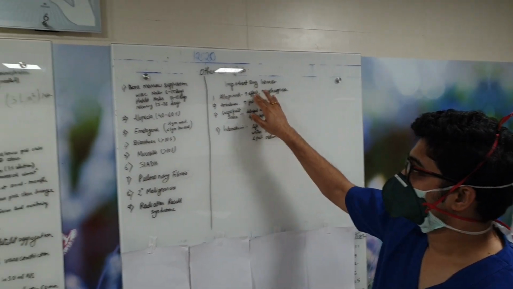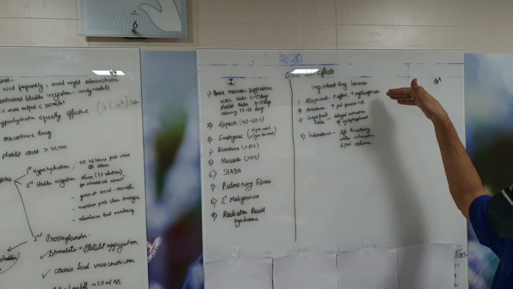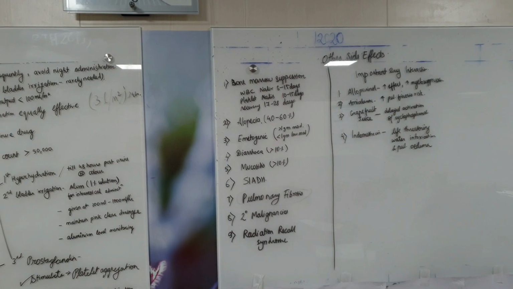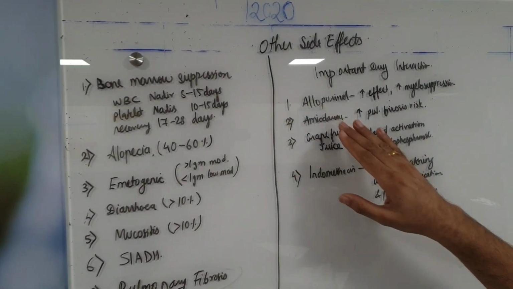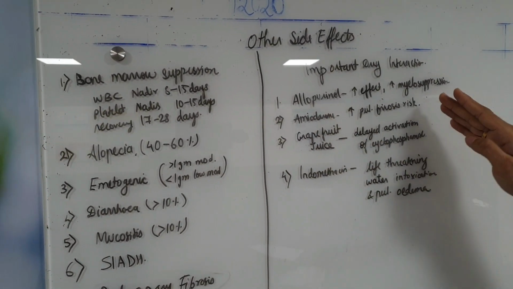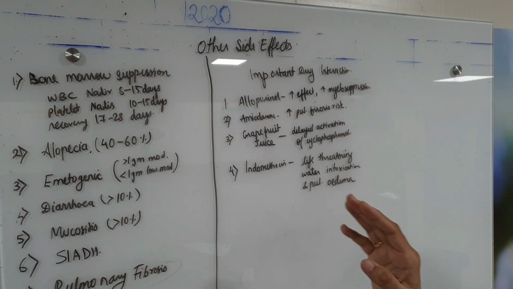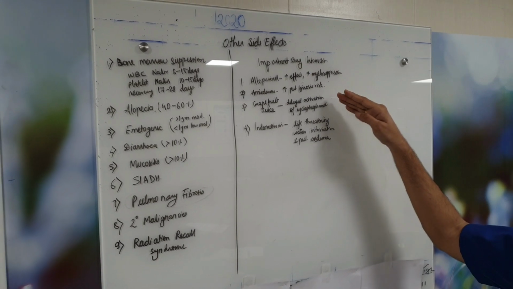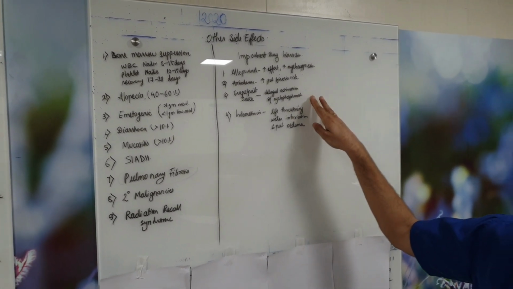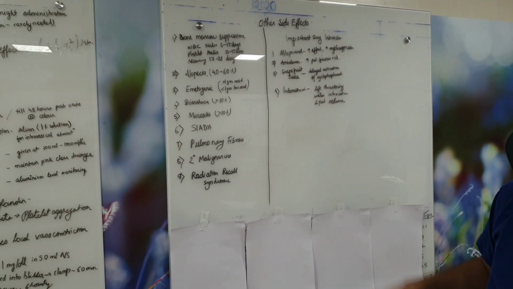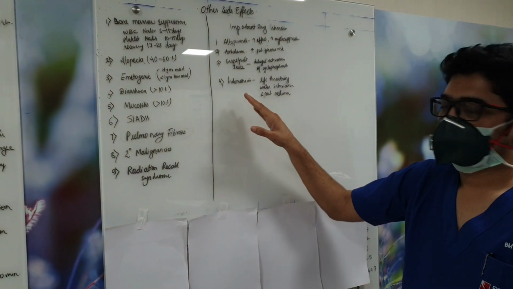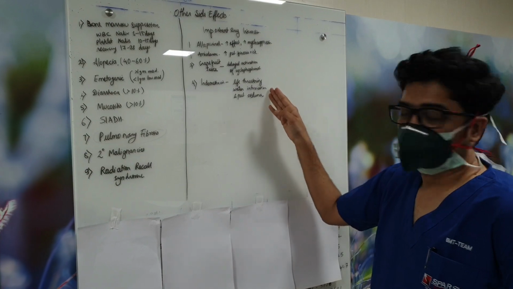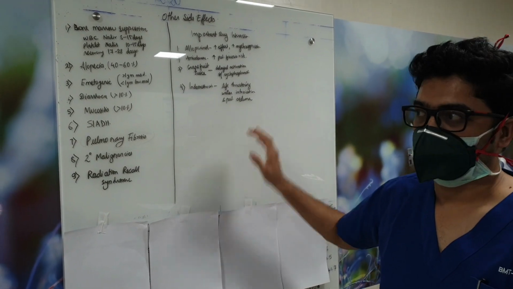It can increase the effect of cyclophosphamide and cause increased myelosuppression. Amiodarone is commonly used in arrhythmias. It's an antiarrhythmic drug. It can lead to an increased risk of pulmonary fibrosis. If a patient is consuming grapefruit juice along with this drug, it can cause delayed activation of cyclophosphamide, to be kept in mind. And indomethacin, it's an NSAID, which is a very important drug to remember. It can cause life-threatening water intoxication and pulmonary edema.